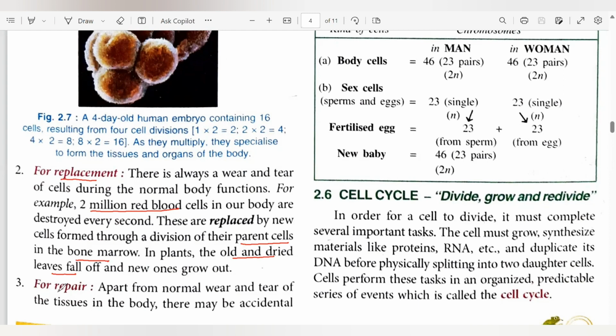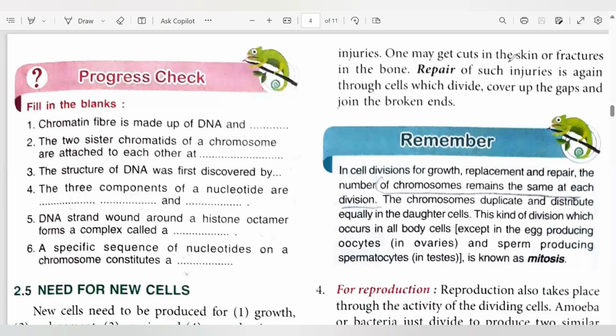Next is repair. Now, apart from regular wear and tear in the tissues, there may be accidental injuries. Like one can get cuts in the skin or there can be a fracture in the bone. So cell division helps in the repair of such injuries. The cells will again divide, cover up the gap, and even join the broken ends. So cell division is very important so that whatever injury our body goes through, it is repaired.